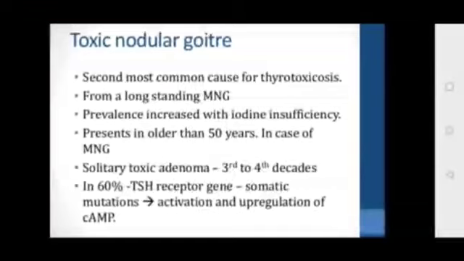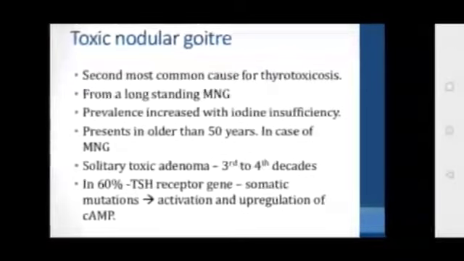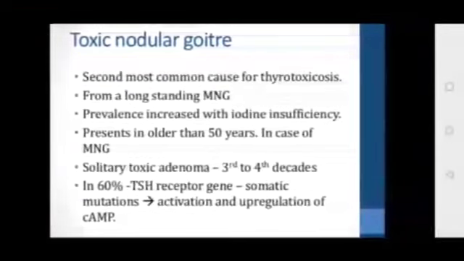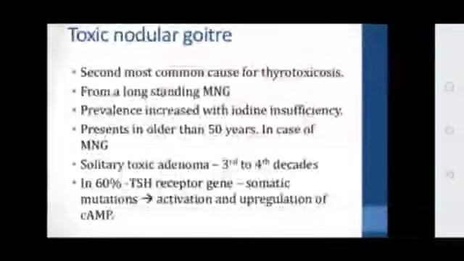Okay, toxic nodular goiter: a simple nodular goiter is present for a long time before the hyperthyroidism. Usually in the middle age or in the elderly. It is the second most common cause, and it is usually from a long standing multinodular goiter. Prevalence increases with iodine deficiency. Okay, when there is iodine deficiency, obviously the prevalence is there.